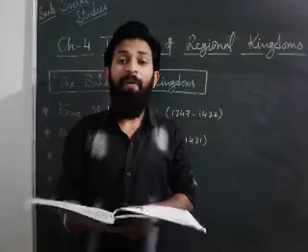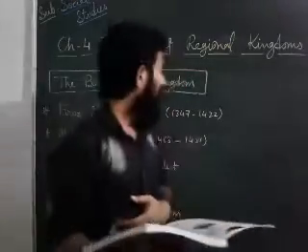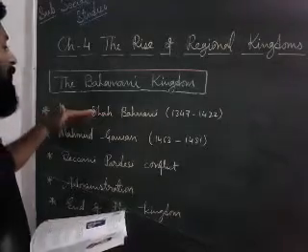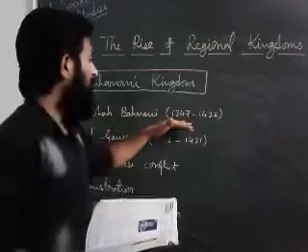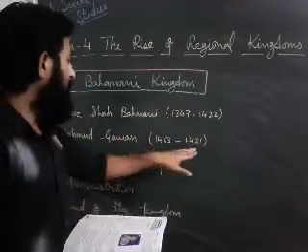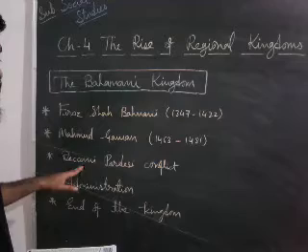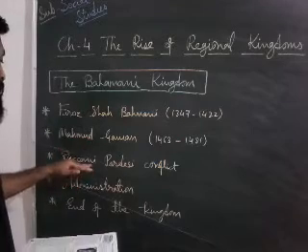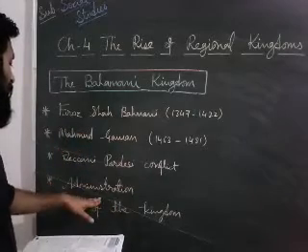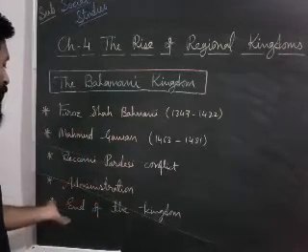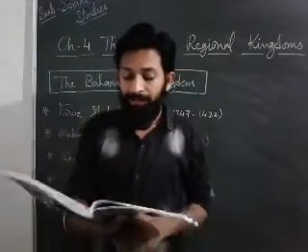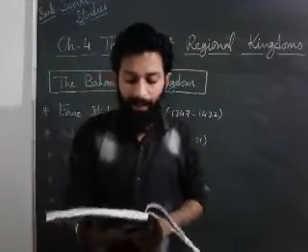Dear students, now we will discuss the Bahamani Kingdom. The first ruler is Firoz Shah Bahamani, who ruled from 1347 to 1422. After that, Mahmud Gawan, 1463 to 1481. Then there is the Deccani-Pardesi conflict, after which we will discuss the administration and then the end of the kingdom, how the Bahamani Kingdom came to an end. Let's begin the Bahamani Kingdom.